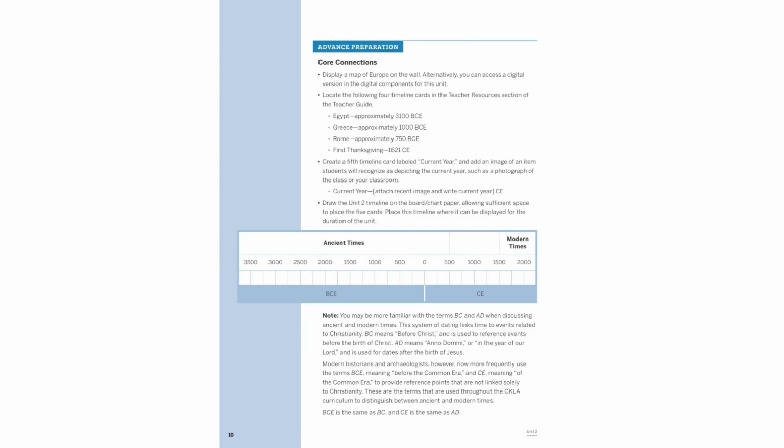Display a map of Europe and timeline cards for Egypt, Greece, Rome, and the first Thanksgiving. Add a card for the current year with a recognizable image. Use before Common Era and Common Era to denote ancient and modern times, aligning with modern historical practices. Before Common Era equals before Christ, and Common Era equals Anno Domini, providing a non-religious reference framework.